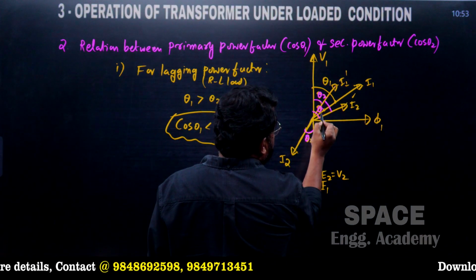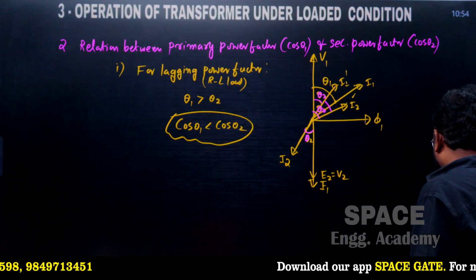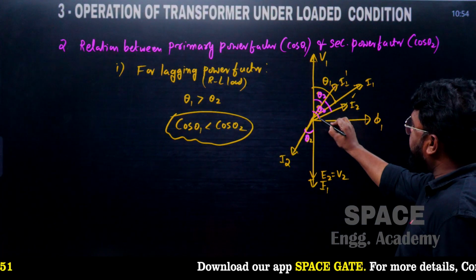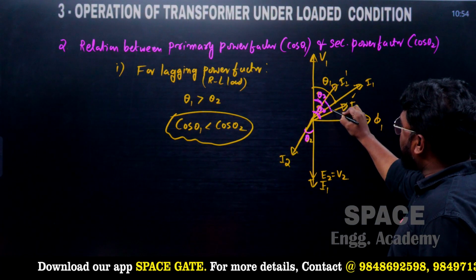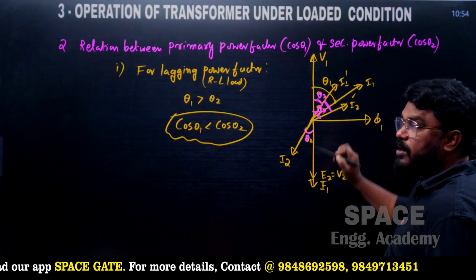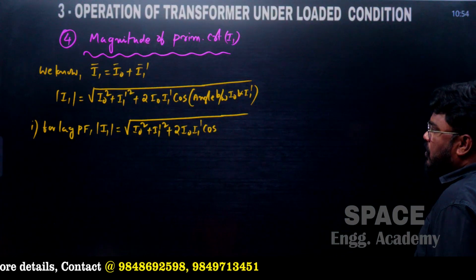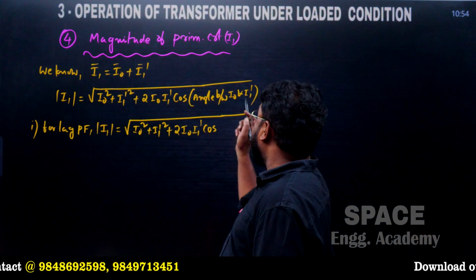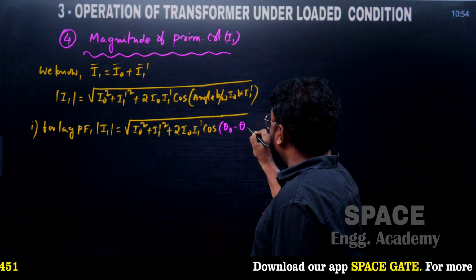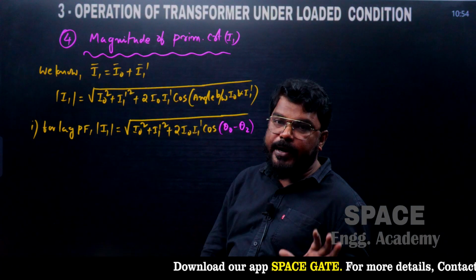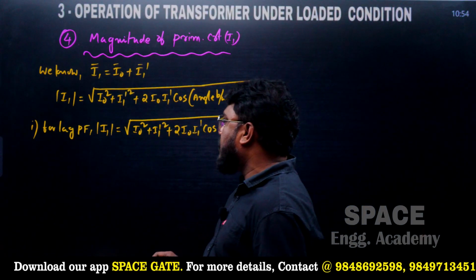So the total is theta naught, so theta naught minus theta 2. For lagging power factors, this angle is theta 2, and this angle is theta naught. We require this angle, so it is theta naught minus theta 2. So the angle between I0 and I1' for a lagging power factor load is theta naught minus theta 2. This is the formula to find the magnitude of the primary current for lagging power factors.